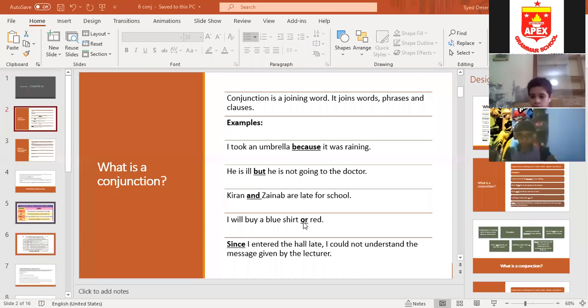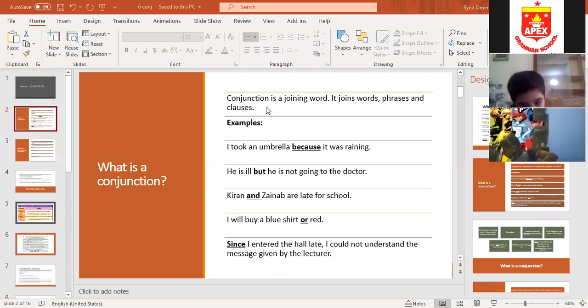Or means when you have a choice, an alternative. When you have a choice, you are going to put or. Do question number 1 or question number 2. Take tea or coffee. Wear a red shirt or yellow shirt. You have a choice. You have to choose any one. Then since indicates time, a point of time. Since I entered the hall late, I could not understand the message given by the lecturer.